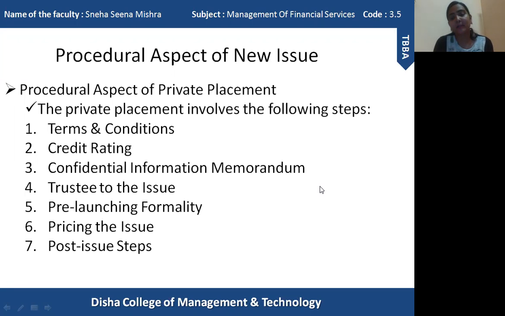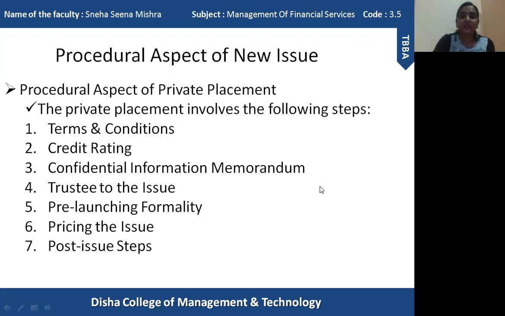Whatever rating is given by the credit rating agency needs to be disclosed, so that the investors can understand the risk involved in the security, what the rating of such a security is, and after that they can take a decision regarding investment in such securities. Okay. So credit rating is specifically provided to each and every instrument separately. It is not provided to the company. It is only given to the securities, depending upon the yield rate, the value of the security, the maturity period, everything. Clear?